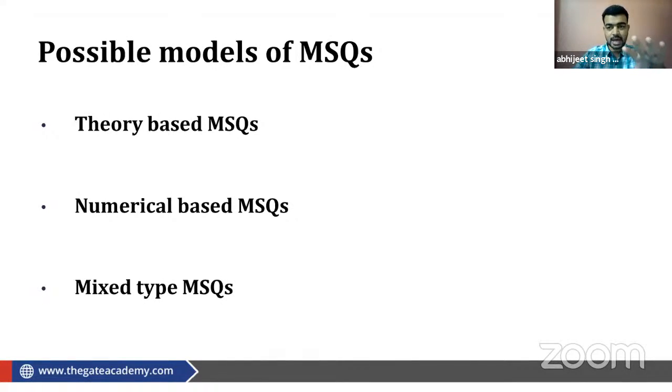As I think, in the GATE 2021 exam, MSQ questions will be asked based on theory. There is less chance that they will ask numerical based or mixed type MSQs. I think they will ask theory based MSQs, because it will make the question easy. If you ask a numerical based question, it will take a lot of time to solve. We'll see the example there.